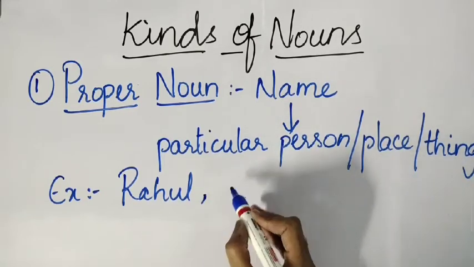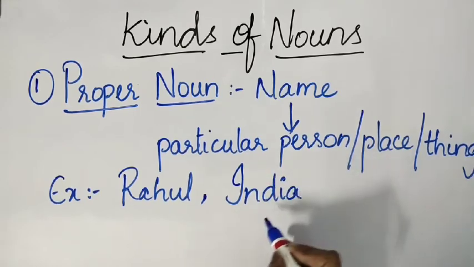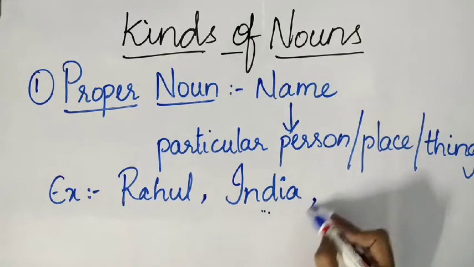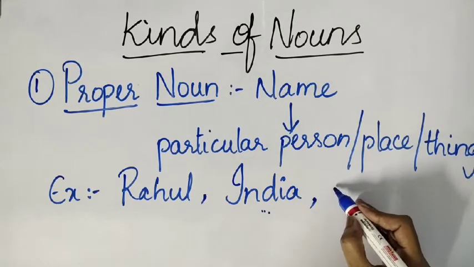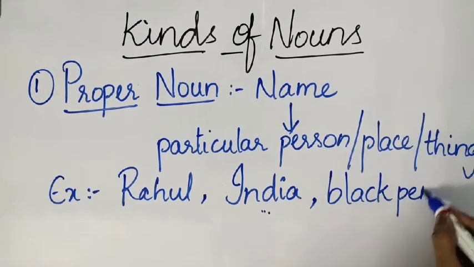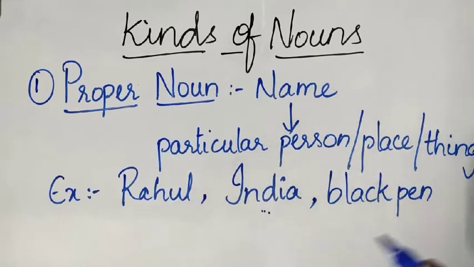Like a place, India, our country. This is the name of a particular place. If you talk about a thing, black pen, we are talking about a particular pen here. Like that, a particular name of a person, place, or thing is called a proper noun, students. This is the first kind of noun.